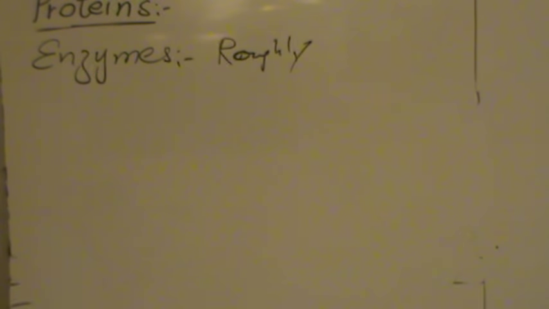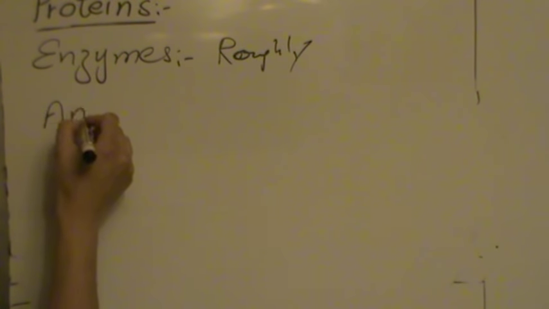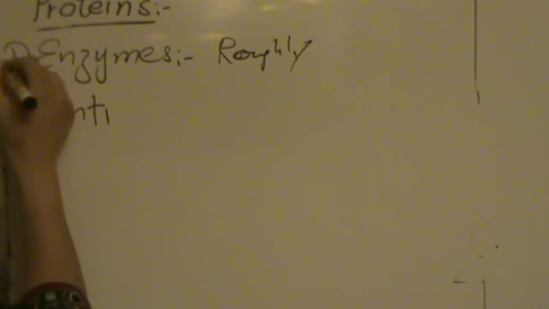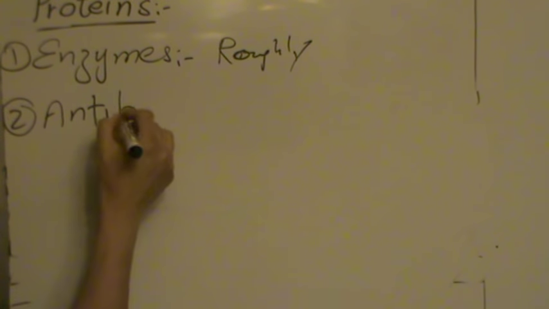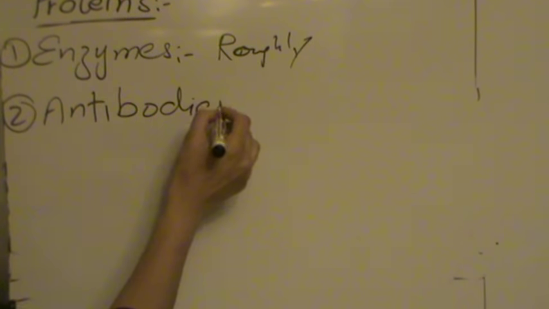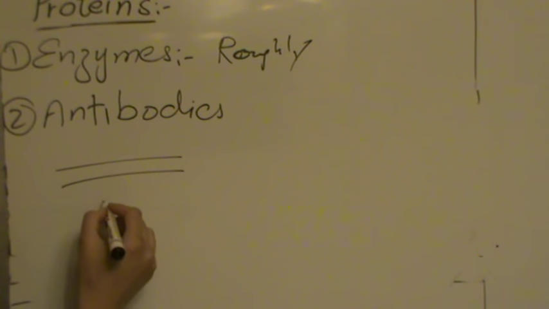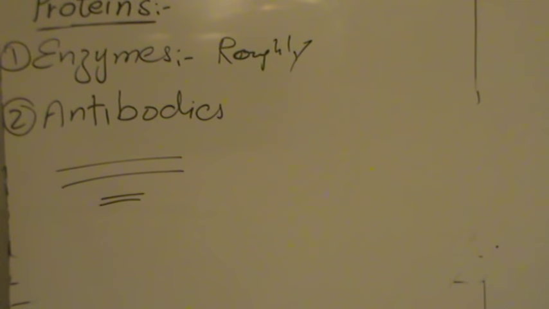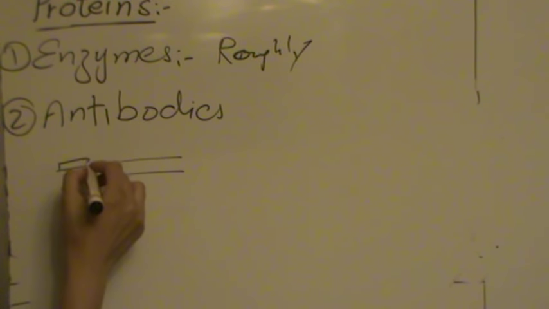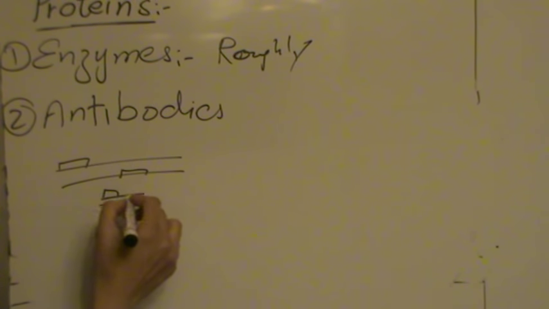The second type of protein is antibodies. Antibodies have their role in the immune system. They have two long and two short polypeptides present in them, and these antibodies have special regions. Their amino acid sequence varies greatly.